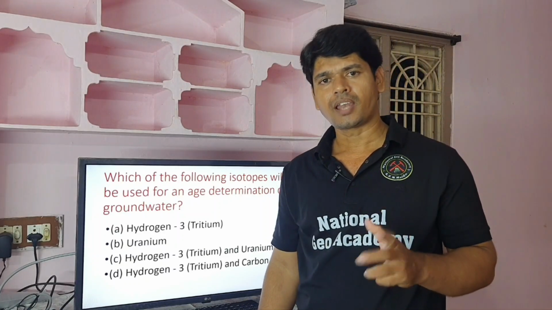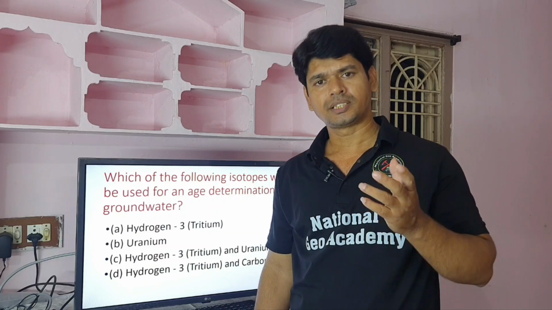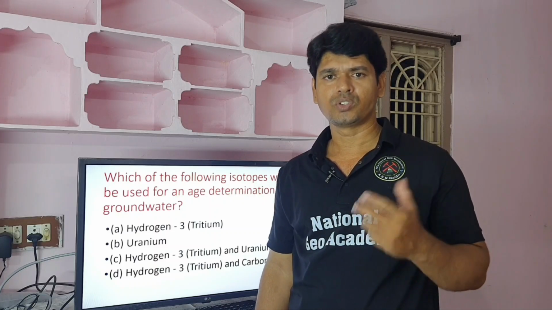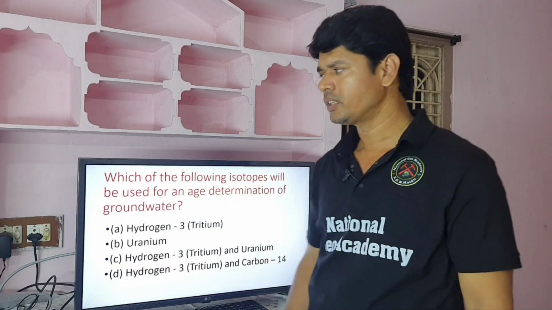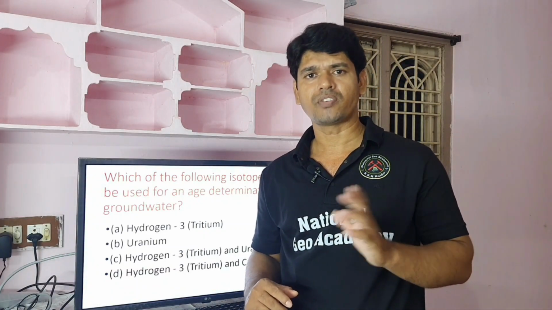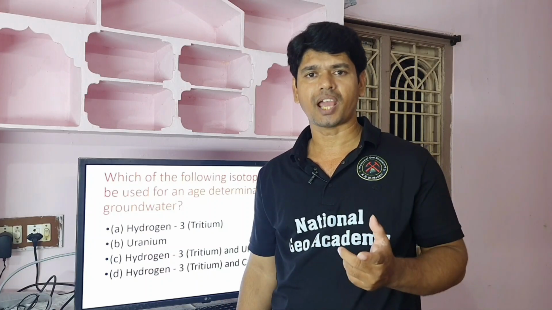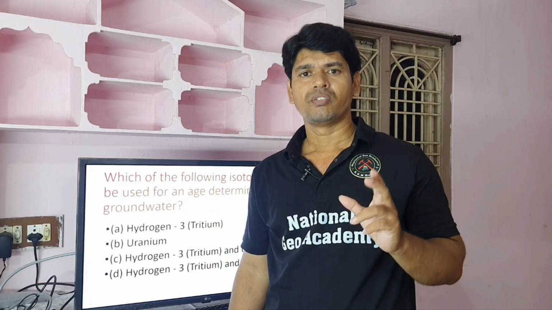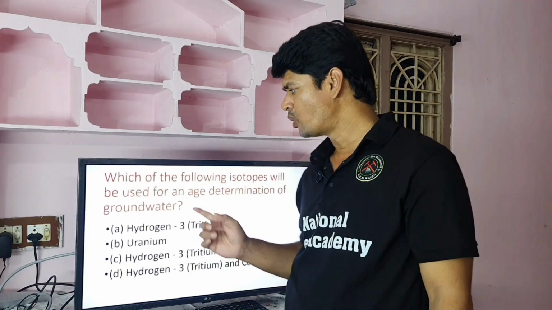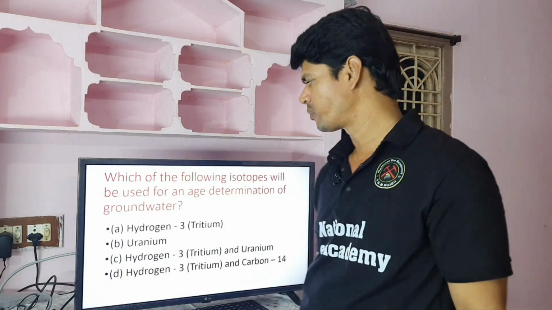For the calculation of age of the groundwater, hydrogen 3 tritium and carbon 14 are both useful, because tritium has a half life of 12.3 years and carbon 14 has a half life of 5730 years. So, both will help to find out the age of the groundwater.